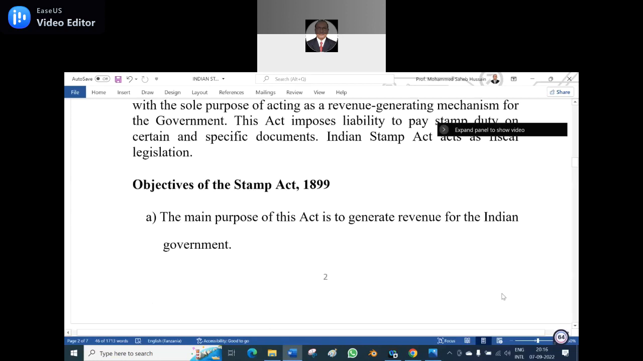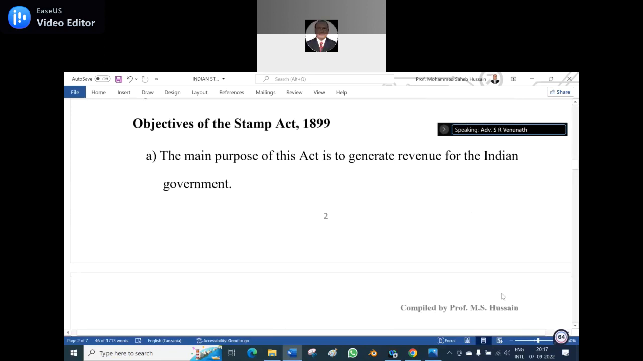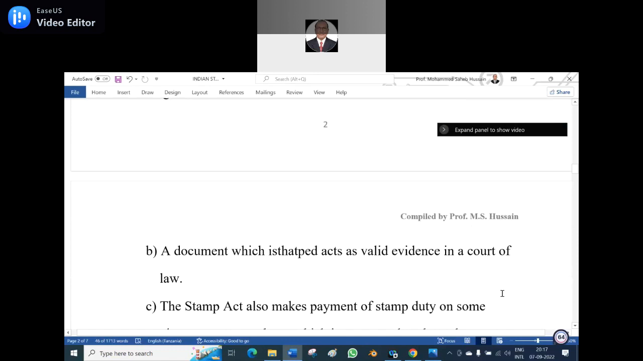What is the objective of the Stamp Act 1899? A. The main purpose of this act is to generate revenue for the government. When I say main purpose, generate, means immediately you should say revenue for the Indian government, so that I could know participants are with me. They have not gone to the interval, they have not gone to eating the food. Is it clear?